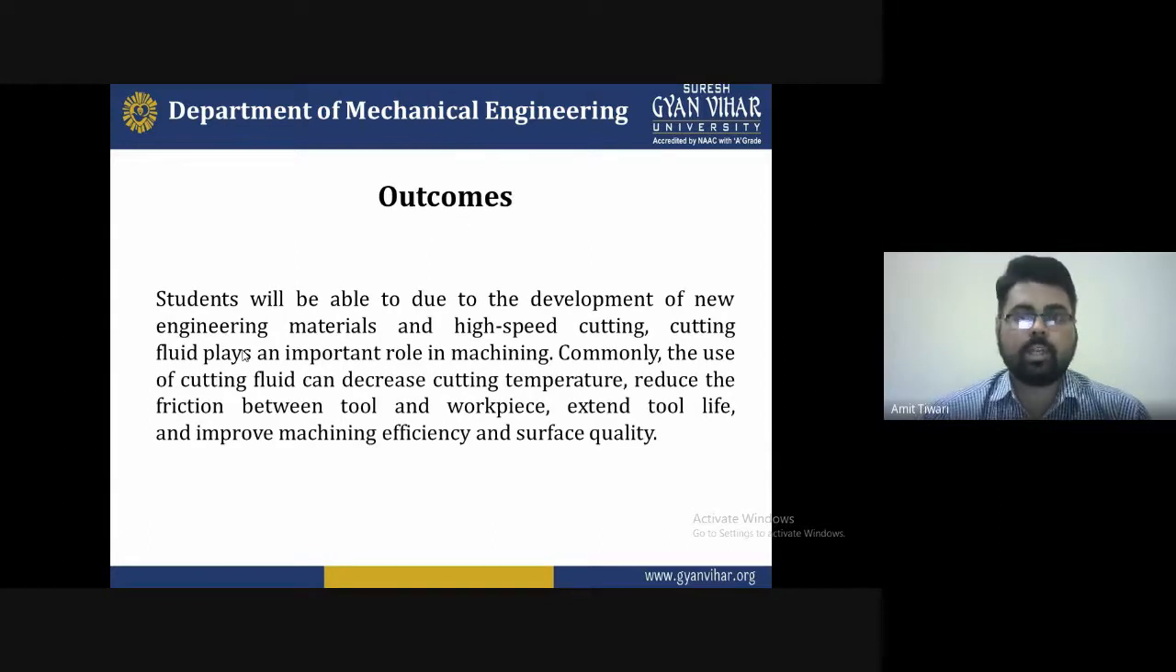The outcome is that at the end of the lecture, the student will be able to understand that, due to the development of new engineering materials and high speed cutting, cutting fluid plays an important role in machining. Commonly, the use of cutting fluid can decrease the cutting temperature, reduce the friction between the tool and the workpiece, extend tool life, and improve the machining efficiency and surface quality. So these are the outcomes of this lecture.